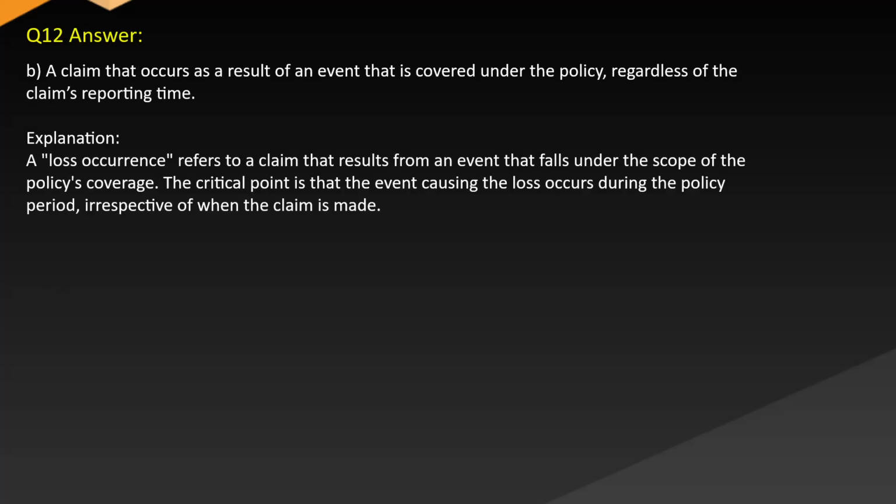Answer: B. A claim that occurs as a result of an event that is covered under the policy regardless of the claim's reporting time. Explanation: Loss occurrence refers to a claim that results from an event that falls under the scope of the policy's coverage. The critical point is that the event causing the loss occurs during the policy period, irrespective of when the claim is made.